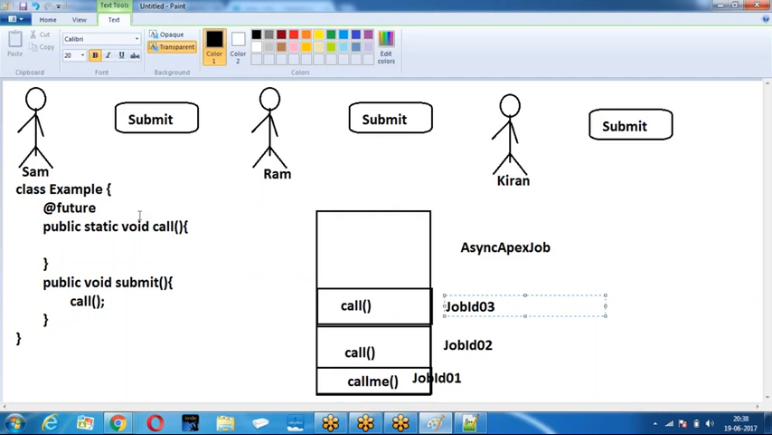What is the data type of this? That means it is not going to give you any value back. It is going to run, but no value is given. Sham wants to know whether the job is completed or not completed. How does he know?